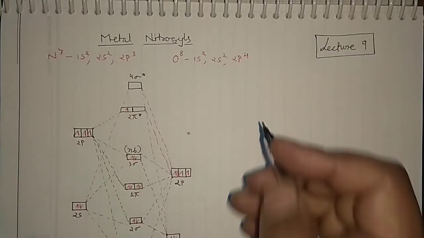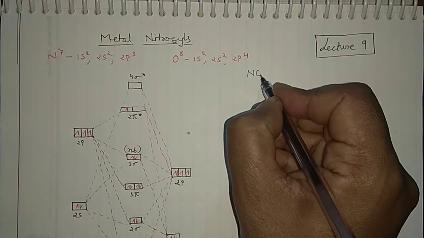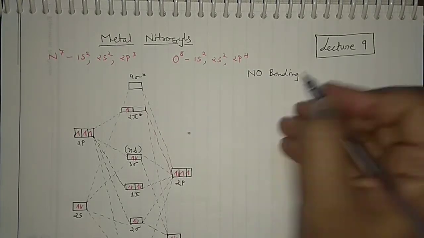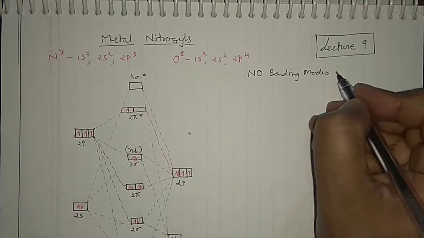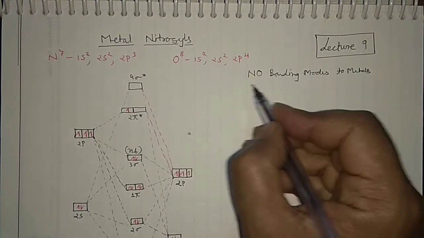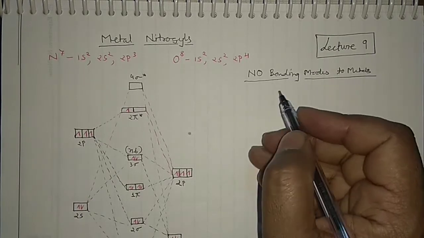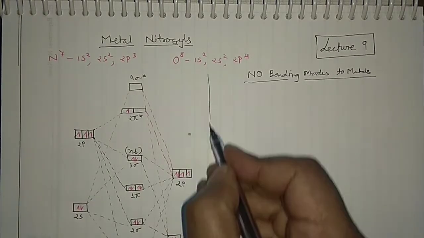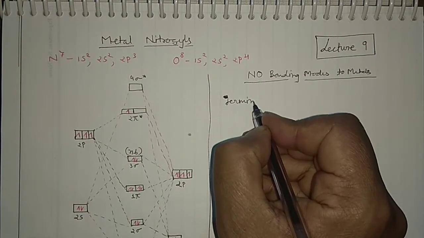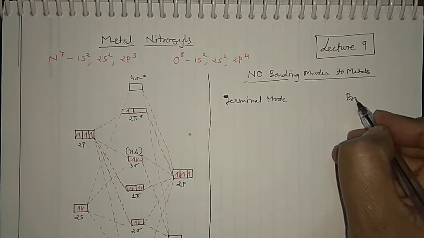So guys, now I am going to explain NO bonding modes to metals. How many kinds of bonding modes are there? First, I am going to discuss the terminal mode, and then I'll discuss the bridging mode.